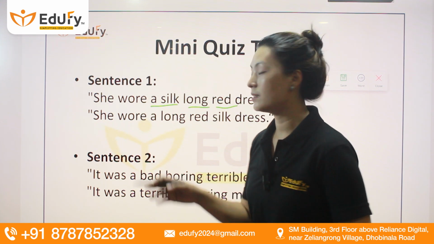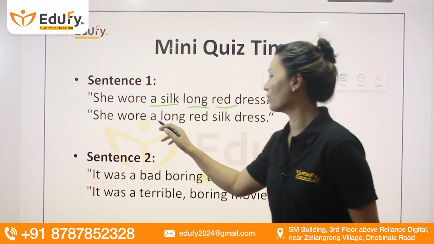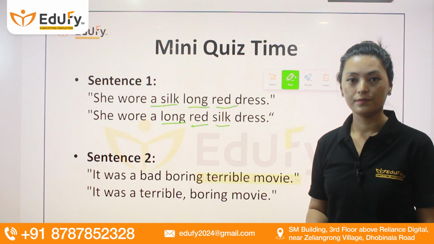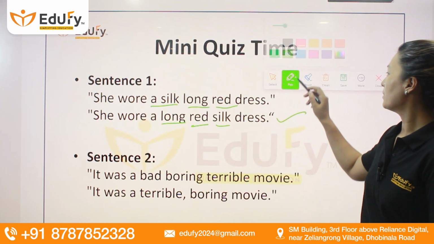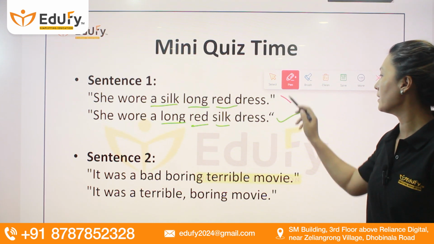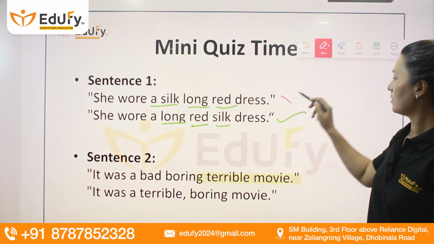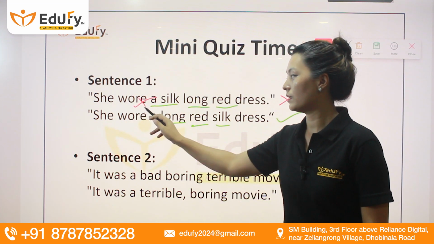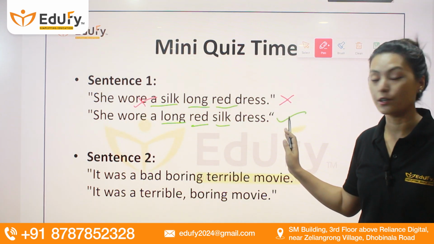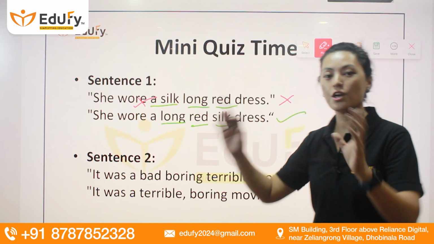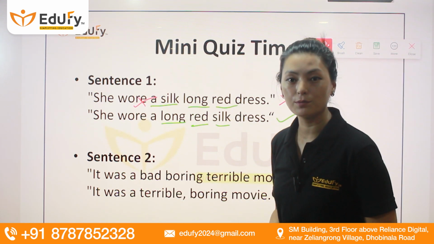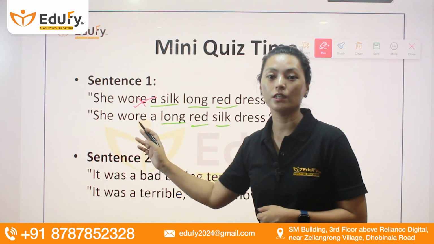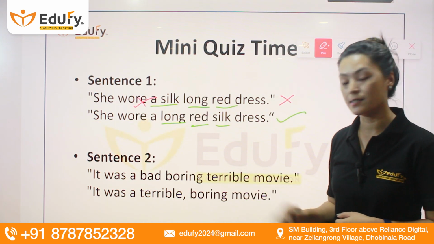If you want to write this in the correct order, you have to write: she wore, size first, then the color, then the material. So this is the correct order, whereas the other one is the incorrect usage of adjectives. When you use this one, it is incorrect. When you use this one, it is the correct form. There's no change of the words, there's no replacement of the words. The only difference is the order. So please make sure that you remember the order of the adjectives to write proper adjectives in any sentence.